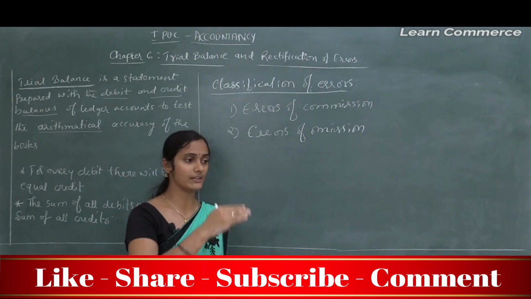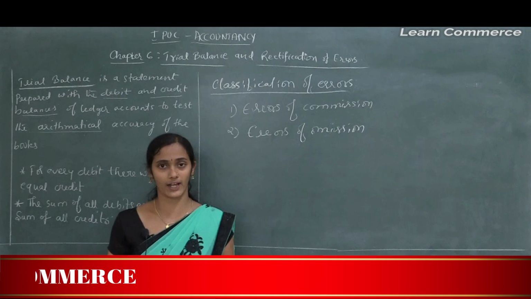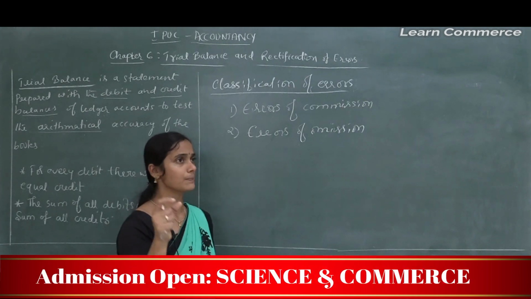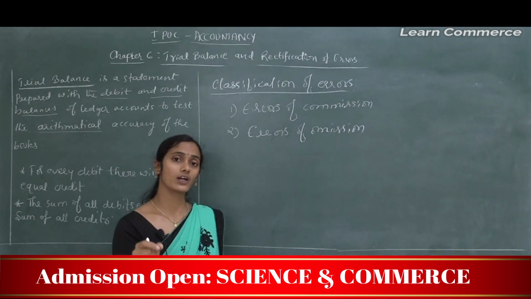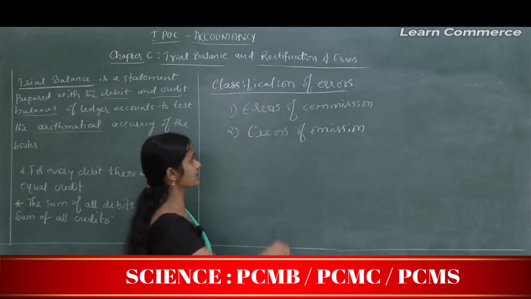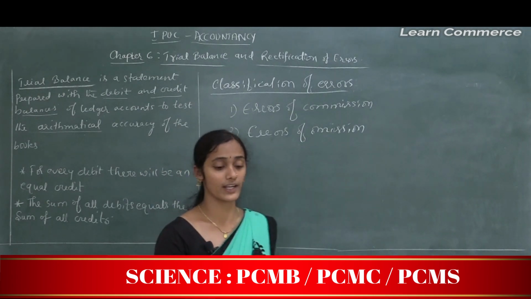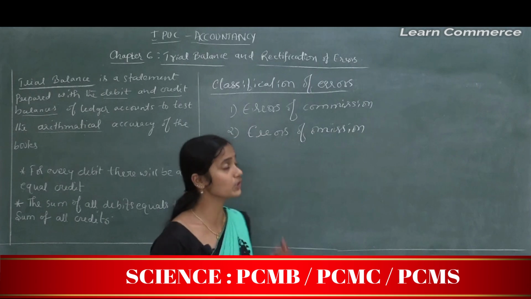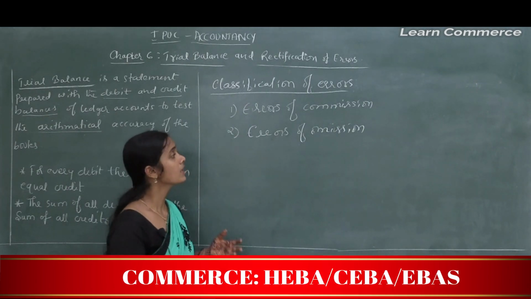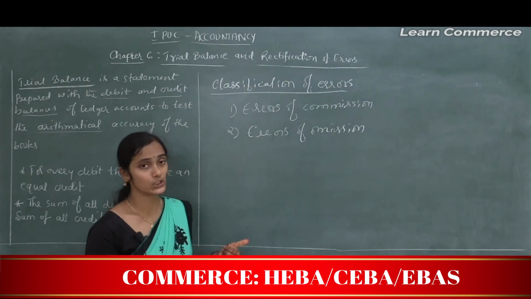Say, for example, from January 1 till January 10 a number of transactions took place in that organization, but they forget to record the transaction dated January 6th. That is considered an error of omission, because he forgot or omitted to record it. Such errors we call errors of omission.